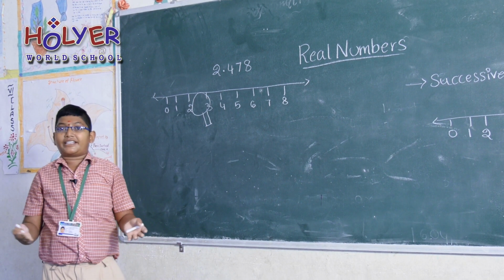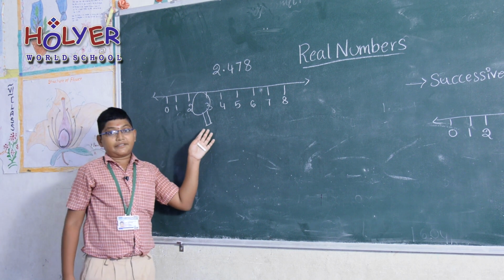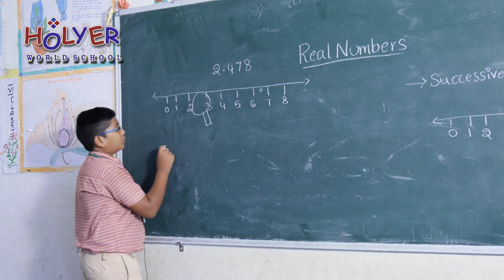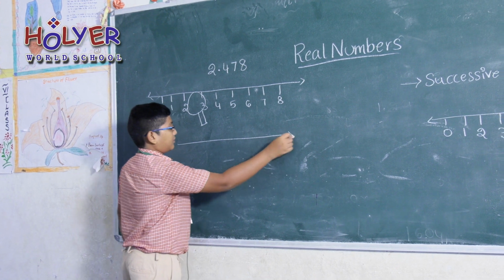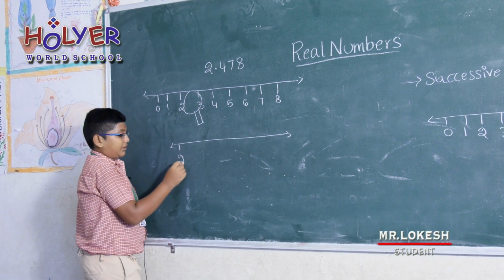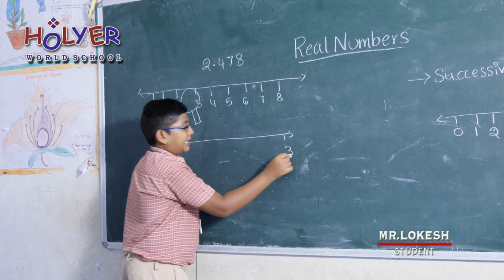Zoom is magnifying, right? So I draw a magnifying symbol. Zoom into this. Zooming in, it starts from 2 and goes to 3.